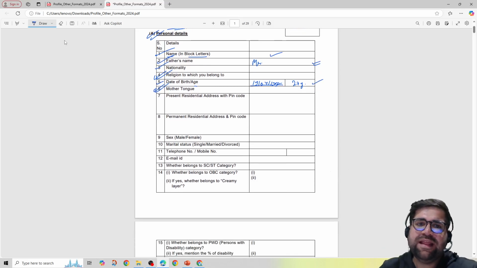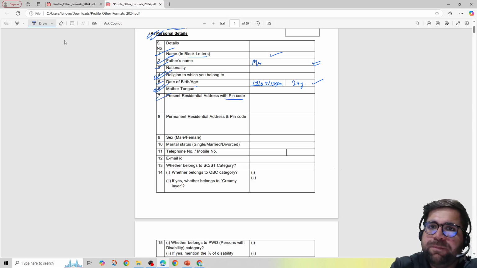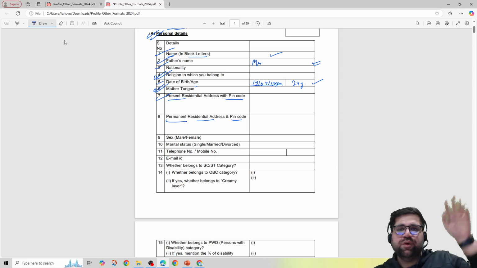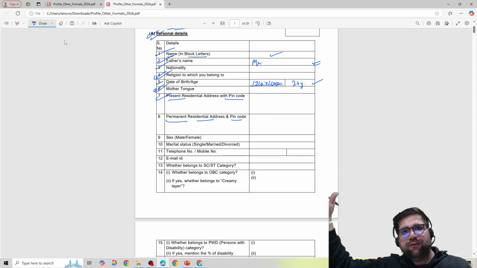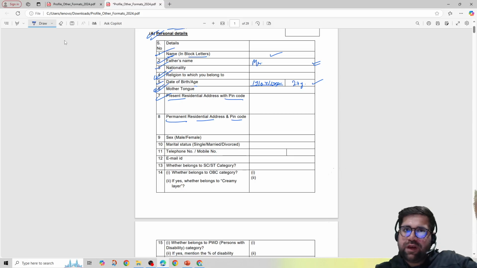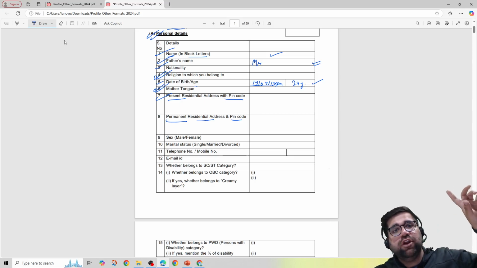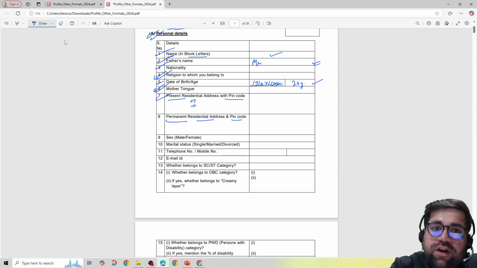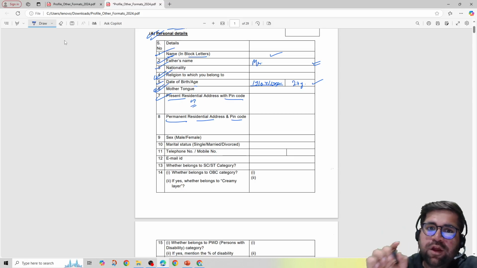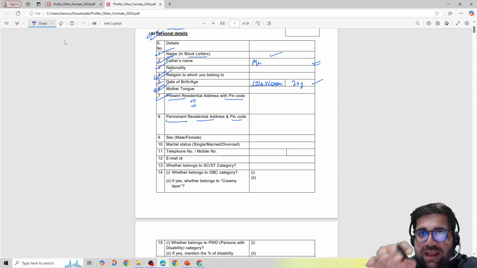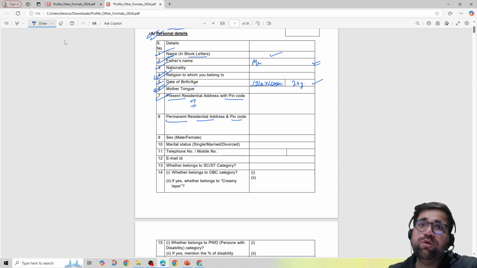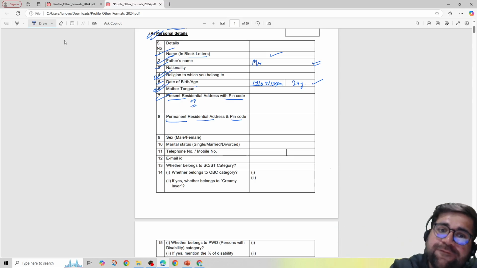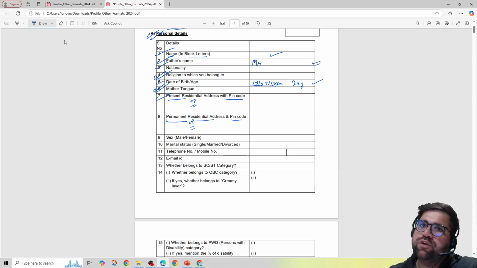Okay. Then comes your present residential address with pin code, and then your permanent residential address with pin code. Okay, so present residential address, for example, if somebody is working in Bangalore, but he is from, I would say, North India. So you have to write the present residential address, which is like your Bangalore address. Okay. Basically in this particular row number 7, you have to write कि आप अभी कहाँ रह रहे हो, अभी आप कहाँ situated हो. That's it.